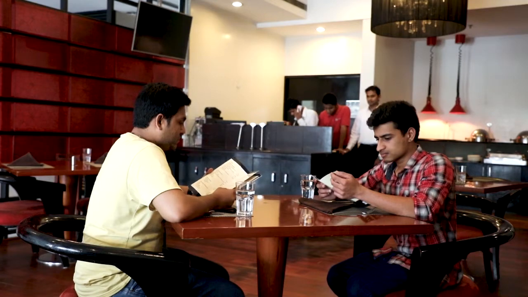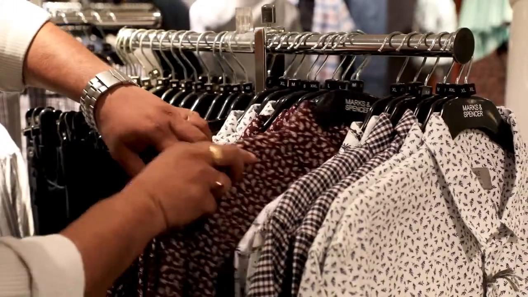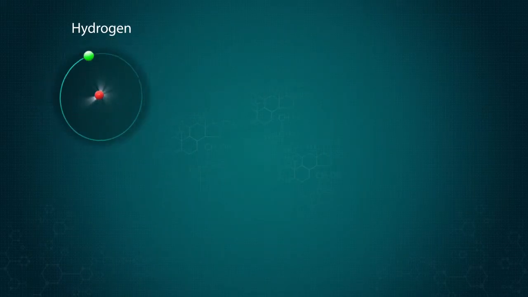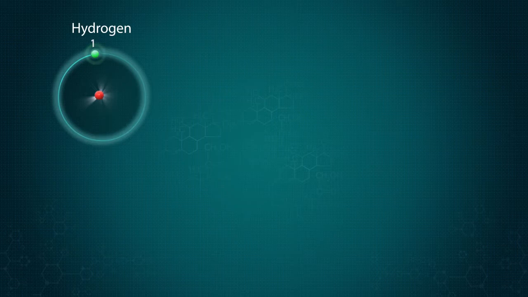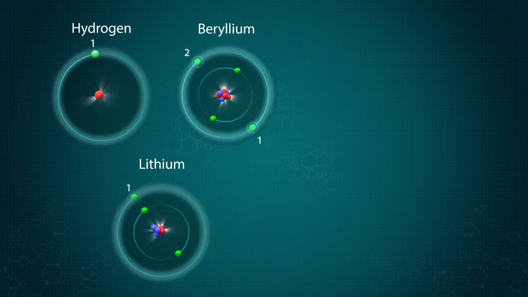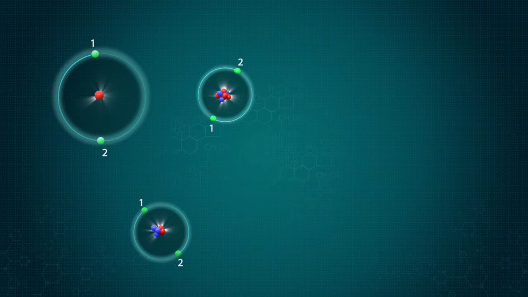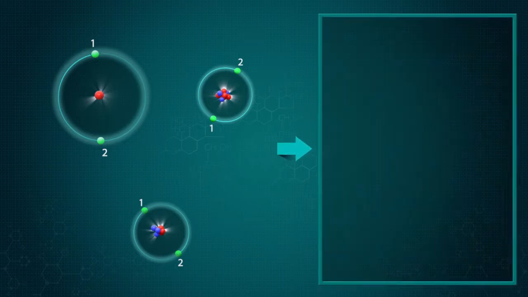Just as different people want different things in life, different atoms have different needs. Some atoms like hydrogen, which has 1 electron in its outermost shell, beryllium, which has 2, and lithium, which has 1, are satisfied with just 2 electrons in their outermost shell, which is also the electronic configuration of another inert gas, helium.